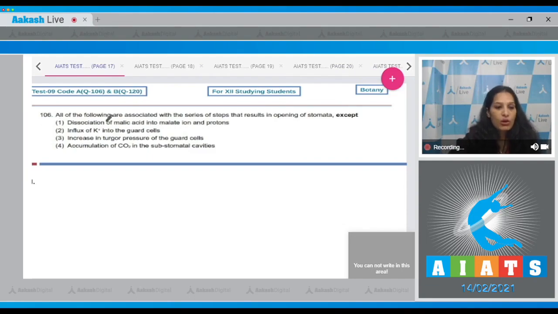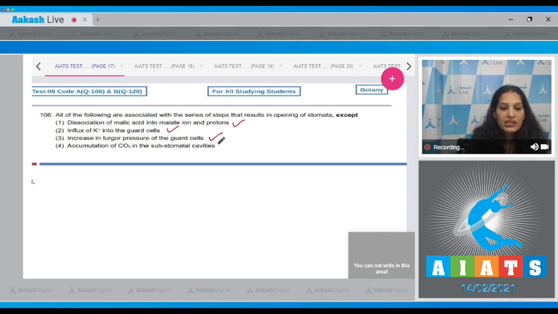Question number 106. All of the following are associated with the series of steps that results in opening of stomata except dissociation of malic acid into malate ions and protons. It will lead to the opening of the stomata. Influx of potassium ions into the guard cells. It will increase the OP and it will lead to the opening of the stomata. Increase in the turgor pressure of the guard cells. Again will lead to the opening of the stomata.